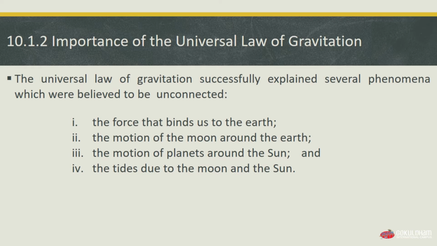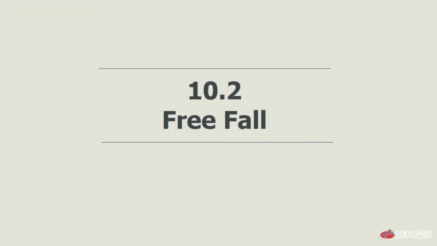The universal law of gravitation successfully explained several phenomena which were believed to be unconnected, which are: first, the force that binds us to the earth; second, the motion of the moon around the earth; third, the motion of planets around the sun; and the fourth one is the tides due to the moon and the sun. Means these are the several phenomena that are explained successfully by the universal law of gravitation. Now we will move to our next topic, which is free fall.